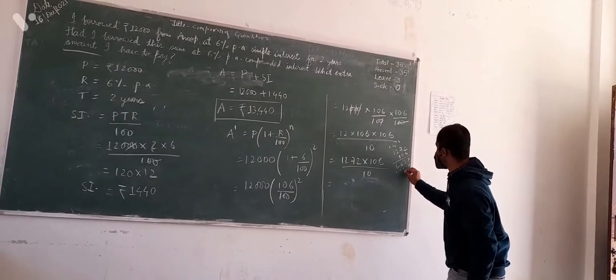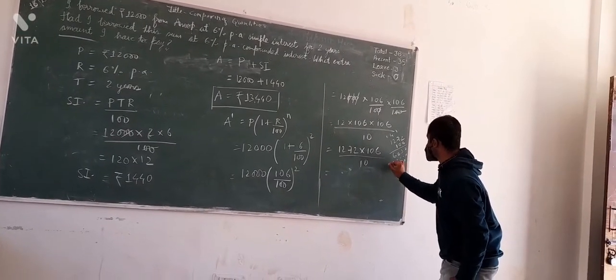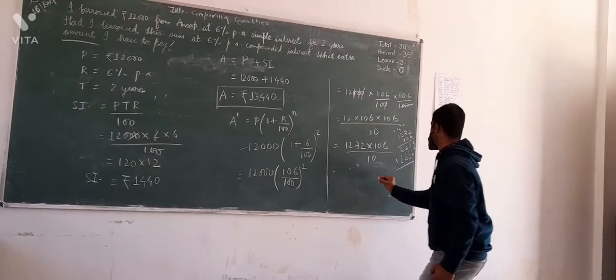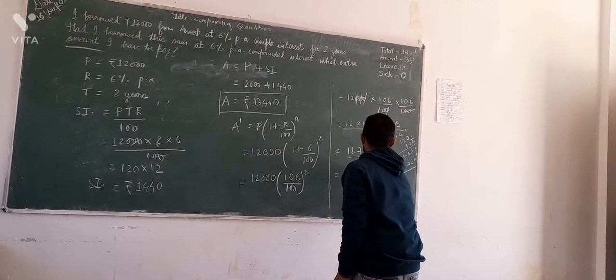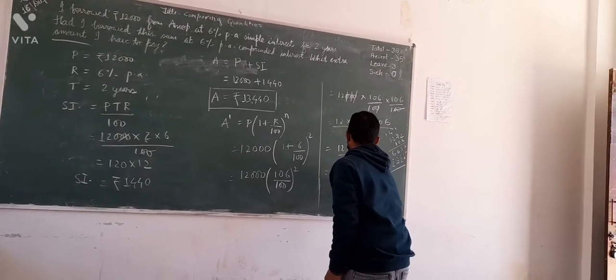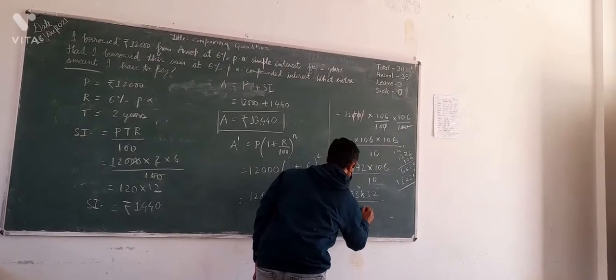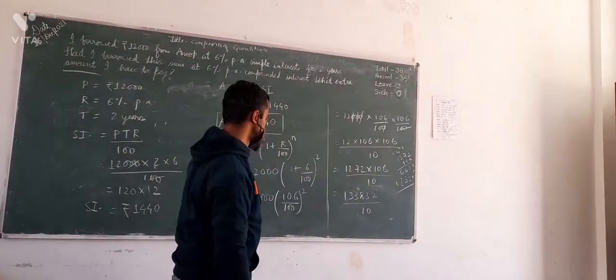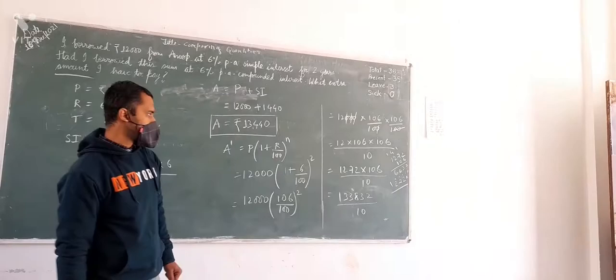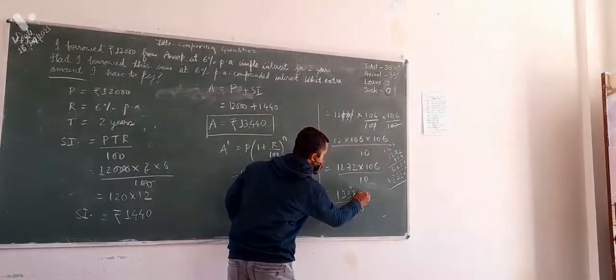So it comes to 134,832. Divided by 10, the decimal will be placed here.